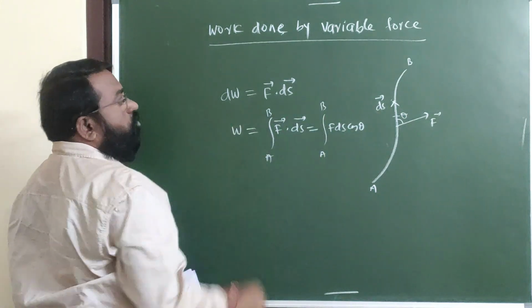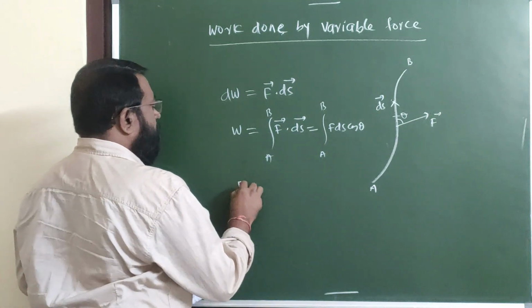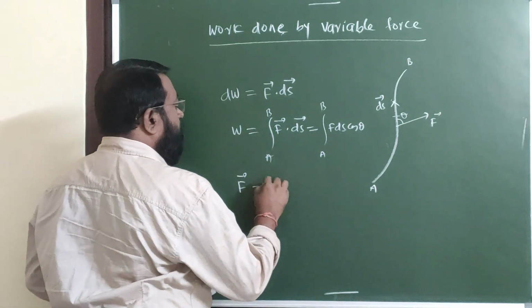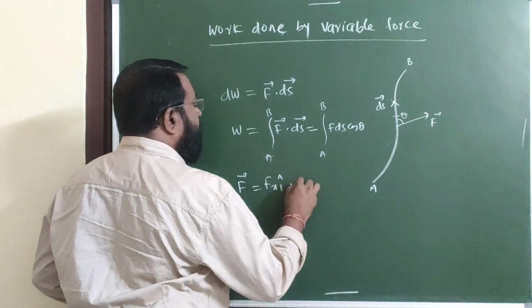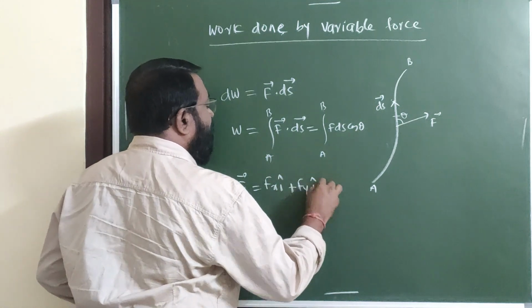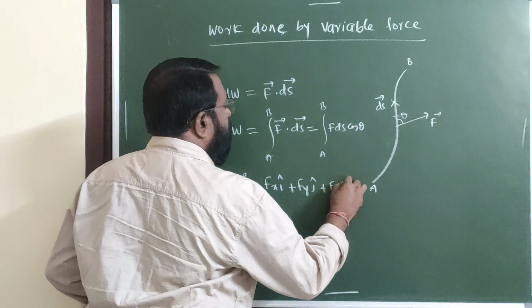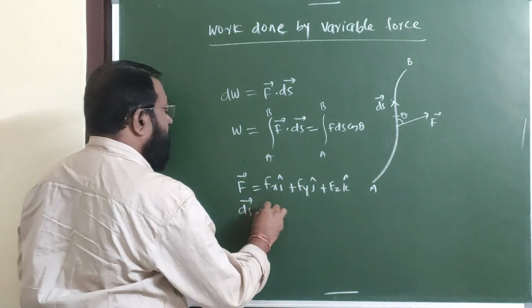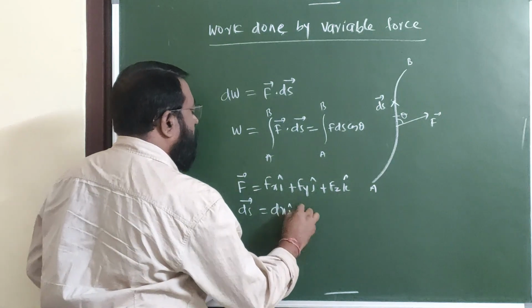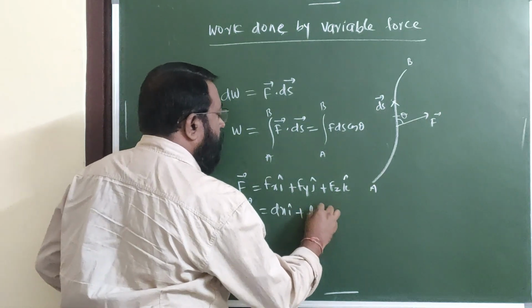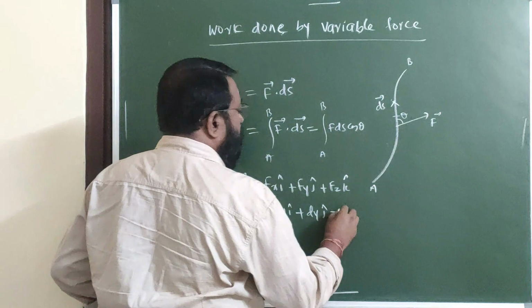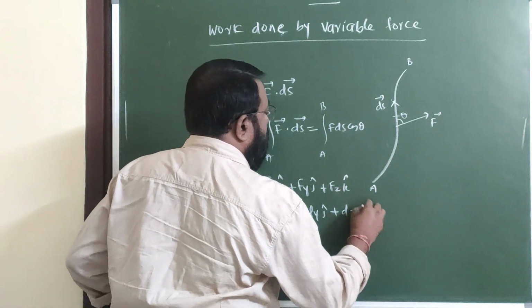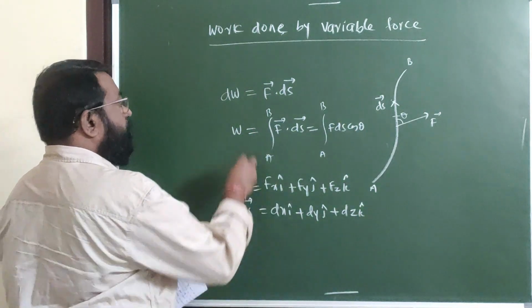So, in rectangular components, here I am taking F bar is equal to Fx i cap plus Fy j cap plus Fz k cap. Like that, ds bar is equal to dx i cap plus dy j cap plus dz k cap.